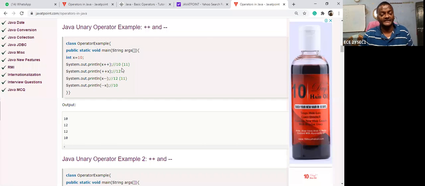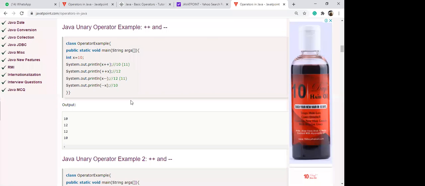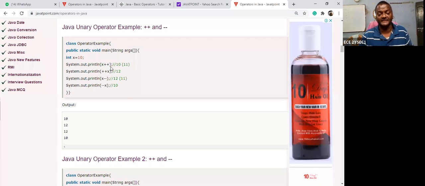Okay, let us take. Suppose in the first notation, x plus plus is the postfix or prefix? Hello? Hello? Nana, please respond, Nana. Anybody, please respond. Sir, tell us. Okay, Nana.